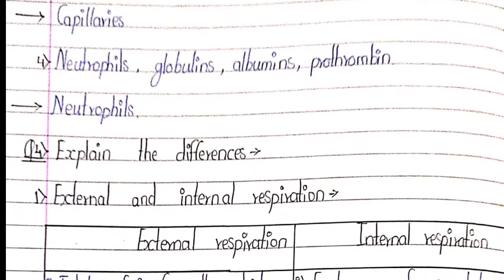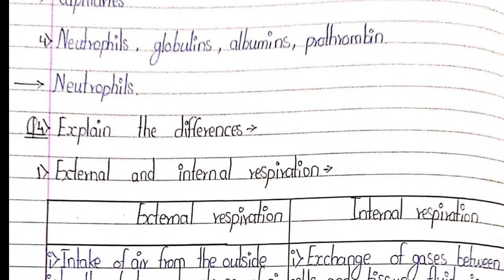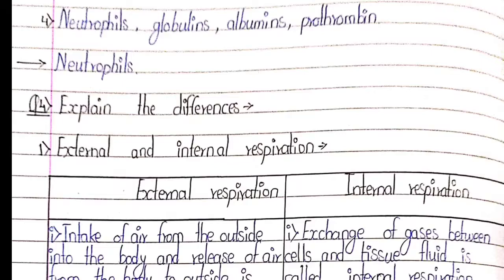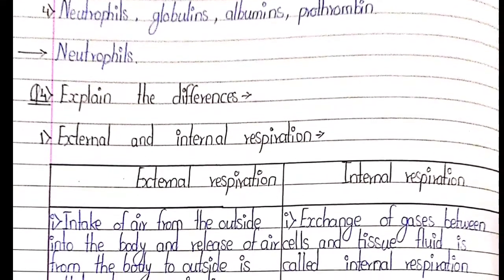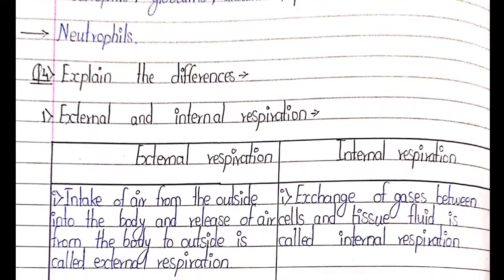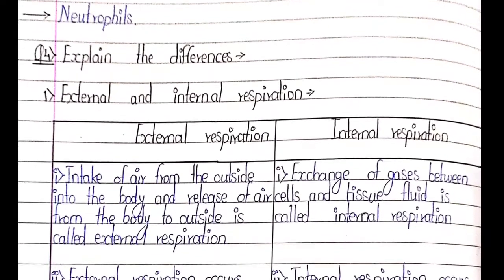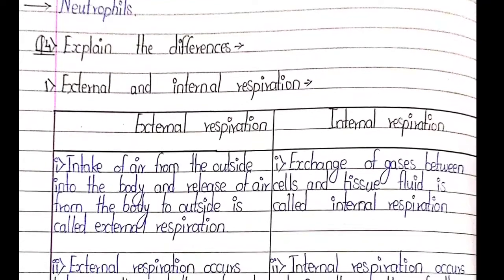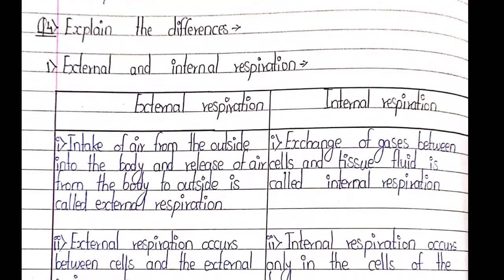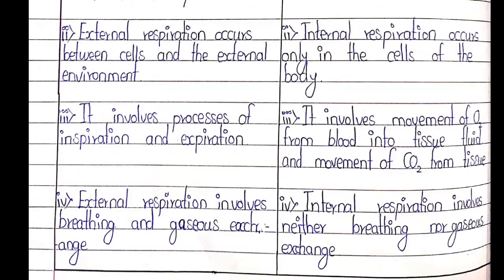Fourth, explain the difference between external and internal respiration. External respiration: intake of air from the outside into the body and release of air from the body to outside is called external respiration. Exchange of gases between cells and tissue fluid is called internal respiration. Second point, external respiration occurs between cells and the external environment. Internal respiration occurs in the cells of the body.